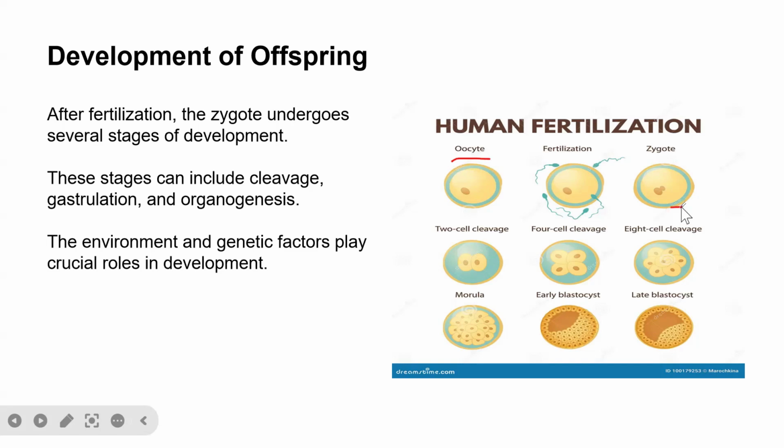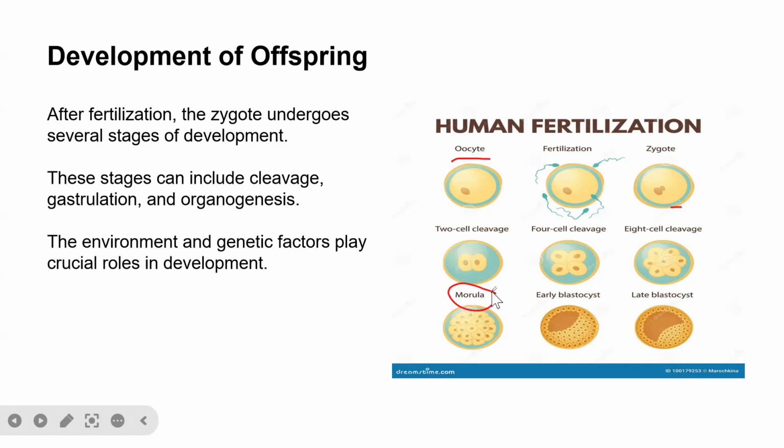The zygote will undergo two cell cleavage, and then it will further cleave itself to four cell cleavage, and then eight cell cleavage, and then the eight cells will also divide themselves individually to produce a total of 16 to 32 cells, and that is what leads to the production of the morula. And then the morula will further develop into early blastocyst and then late blastocyst.